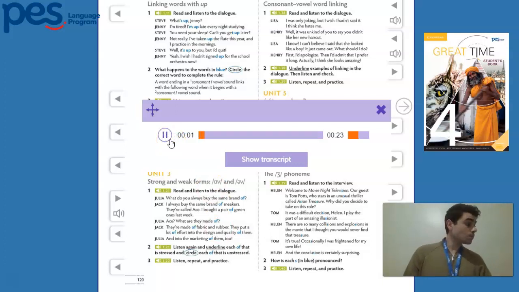What do you always buy the same brand of? I always buy the same brand of sneakers. They're called Ace. I bought a pair of green ones last week. Ace? What are they made of? They're made of fabric and rubber. They put a lot of effort into the design and quality of them. And into the marketing of them, too.